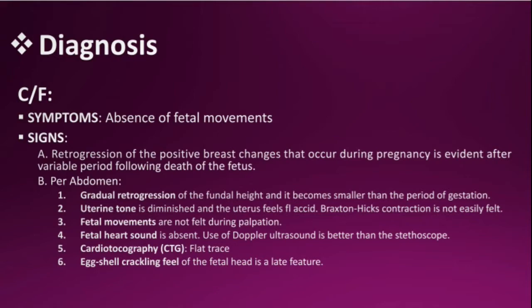Abdominally, we can find some findings like gradual retrogression of the fundal height, and it becomes smaller than the period of gestation. Uterine tone is diminished and the uterus feels flaccid.